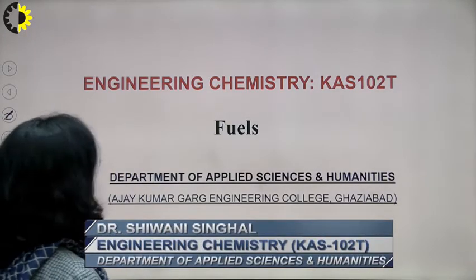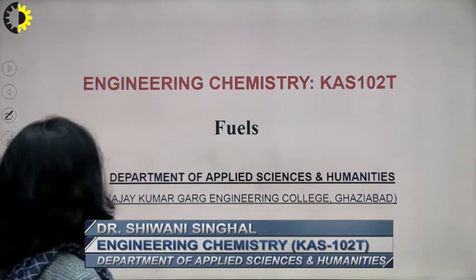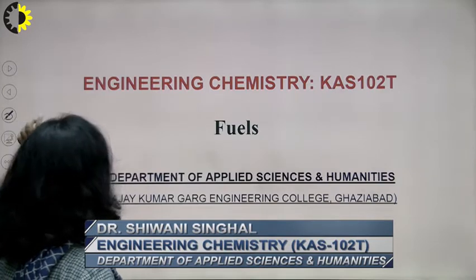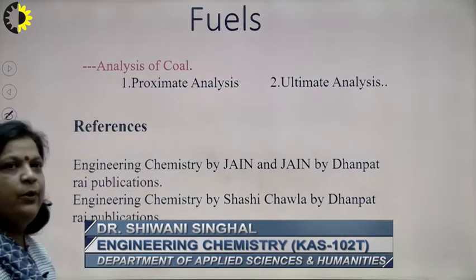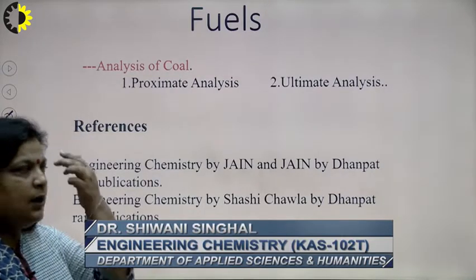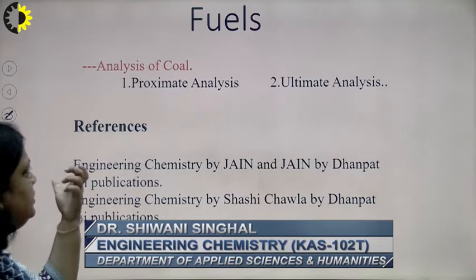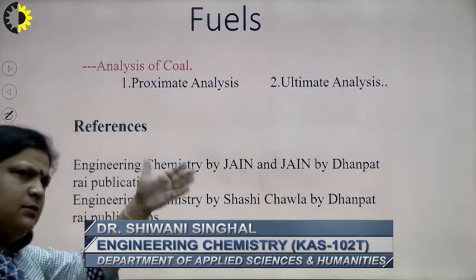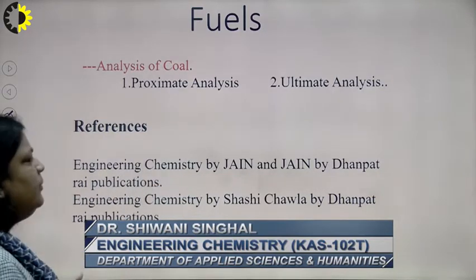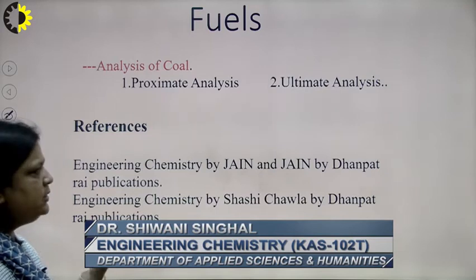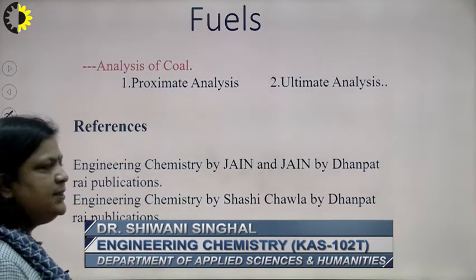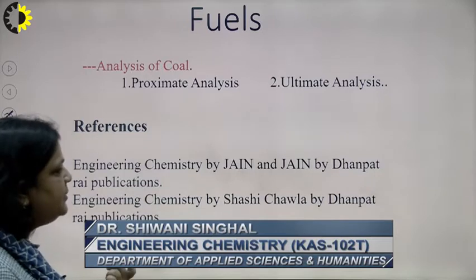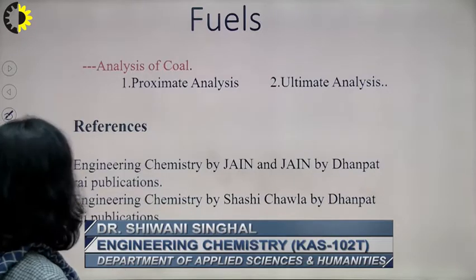So, in the continuation of fuel, in this lecture, I will discuss the analysis of coal, which is of two types, proximate and ultimate. We will discuss this, and to make the slides, I took the help of two books: Engineering Chemistry by Jain and Jain, and Engineering Chemistry by Shashi Chawla.